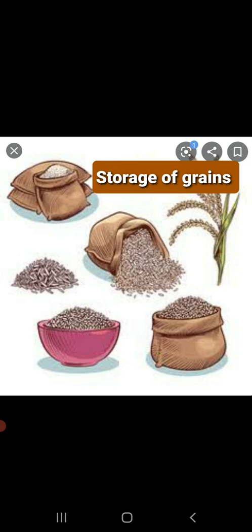So how do the farmers go ahead and reduce the moisture content? They put the crops in the sunlight, and after sunlight they put the crop for some time in the shade, and after that they go ahead and store the crops. Yes, so by taking these precautionary measures, they are saving the grains from getting spoiled, as well as saving the grains from the attack of microbes like fungi and bacteria.